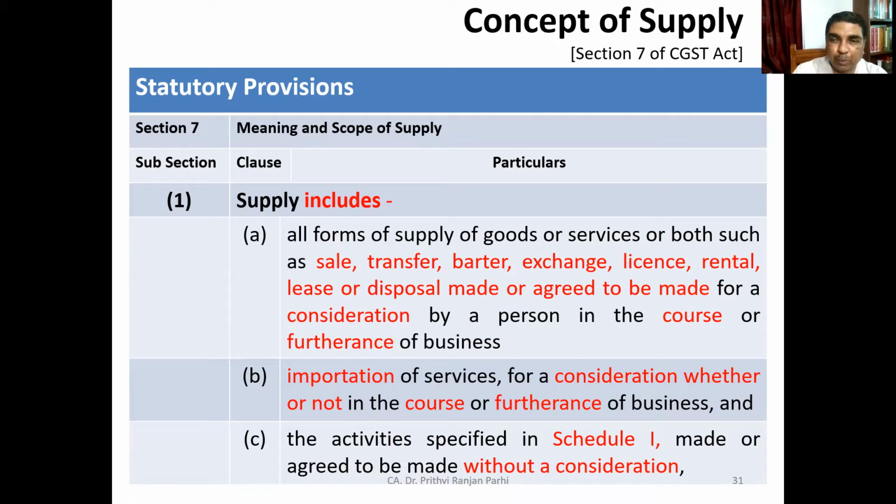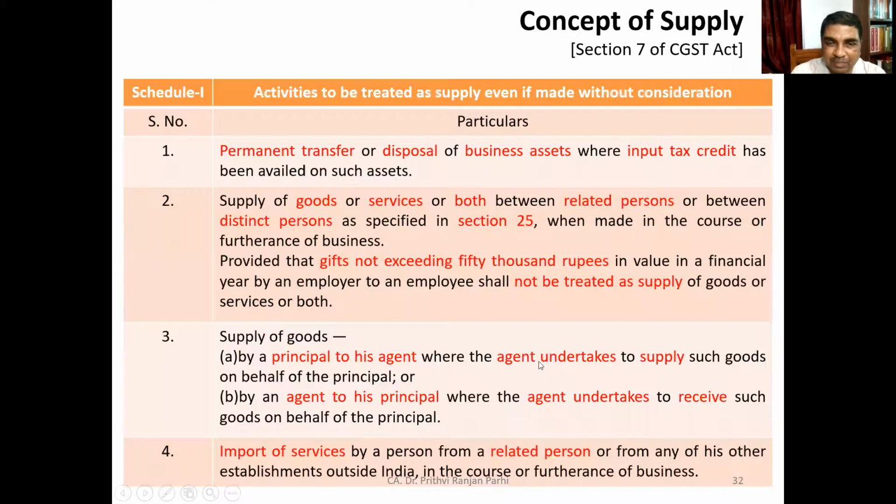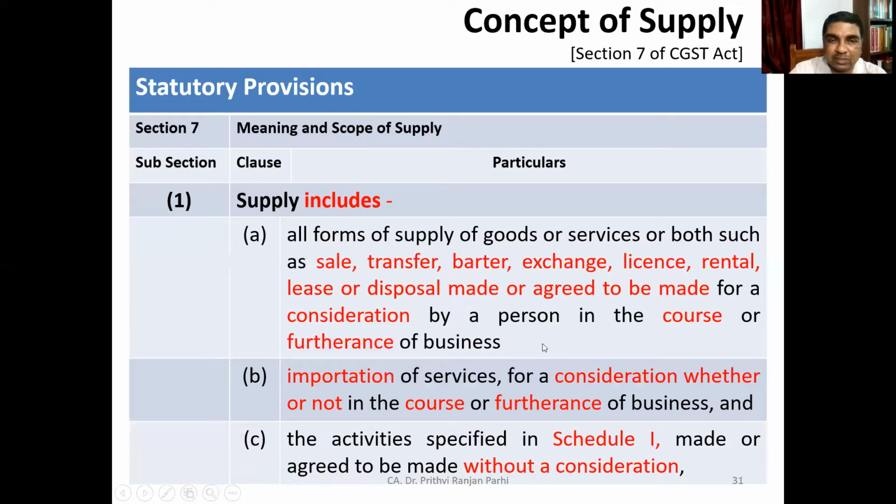So these terms are important: consideration, business, course or furtherance of, and all these things, sale, etc. Importation of services for a consideration, whether or not it is in the course of furtherance of business, are also supply. Then there are certain activities specified in Schedule 1, which are made or agreed to be made without consideration. They are also supply.